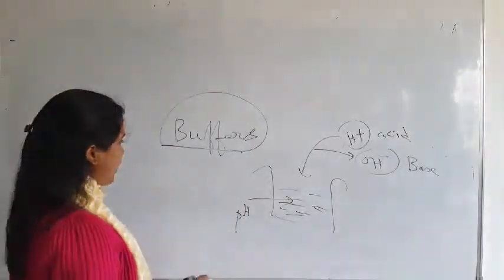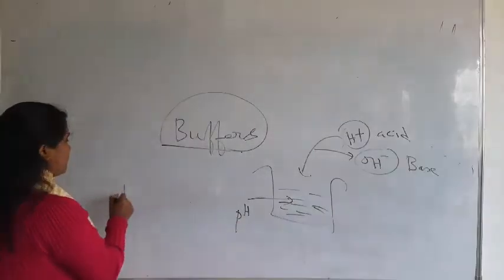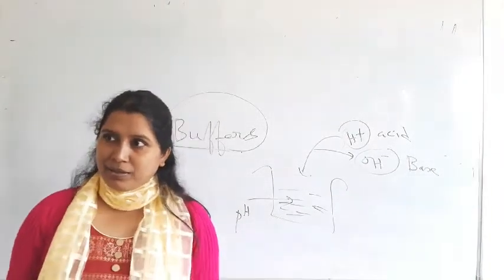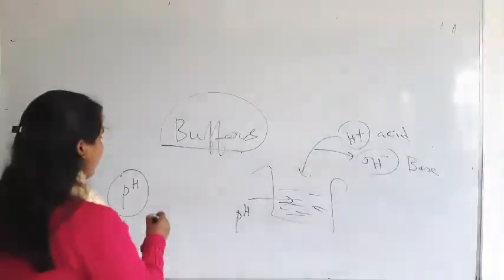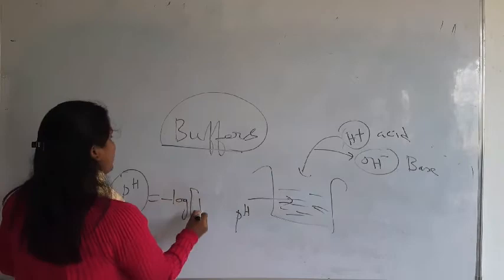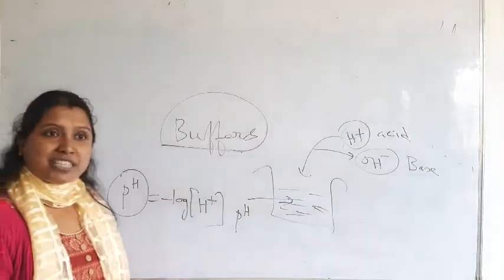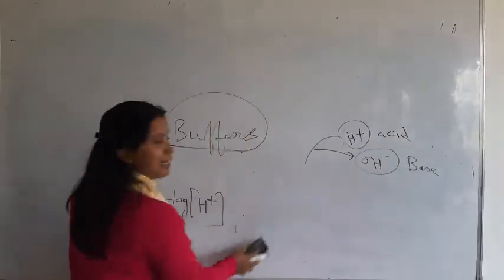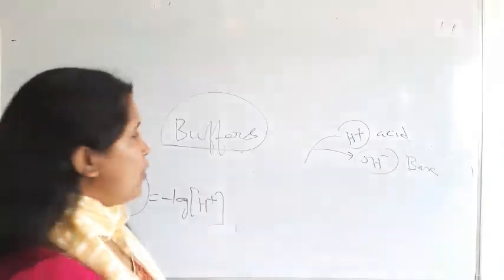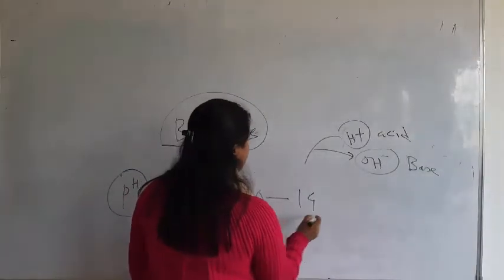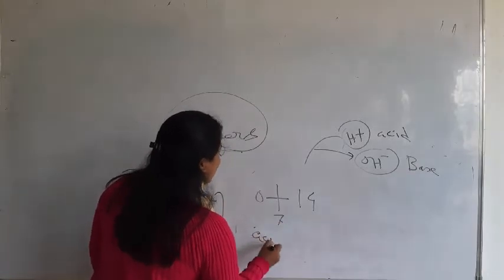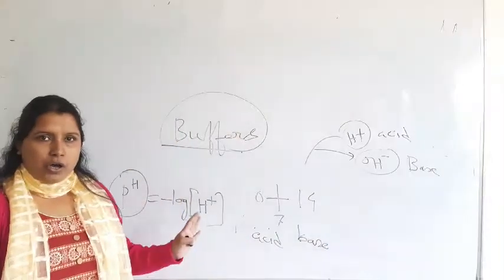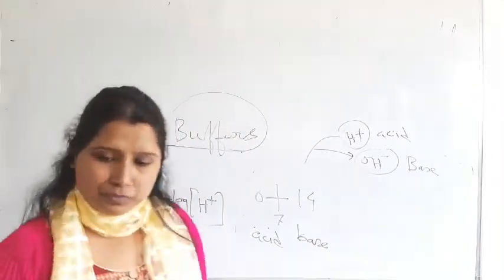Now the question comes. Here we are getting one term, it is called pH. What do you mean by pH? It is the negative logarithm of hydrogen ion concentration. Is it or not? So there is a scale which was given by Sorensen. What is the range of pH scale? It is 0 to 14. 0 to 7 is called acid and 7 to 14 is called base. So now you have got the definition of buffer.